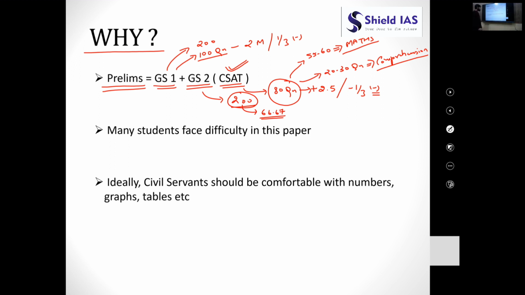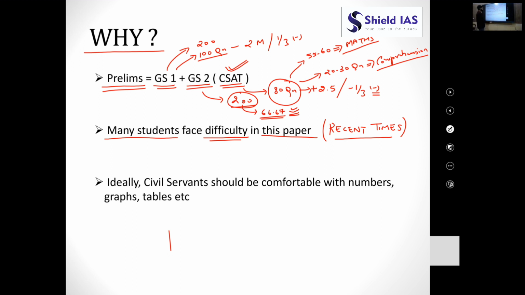Now, you may be thinking that this is a very low score. Anyone can get 66.67 out of 200, but this is not the case. Many students are facing difficulty in this paper in recent times. They are not able to clear it.